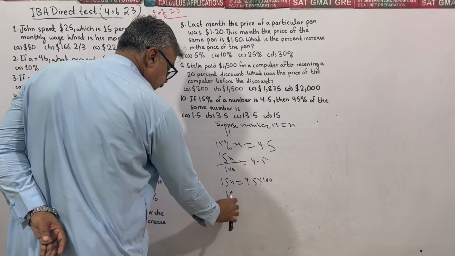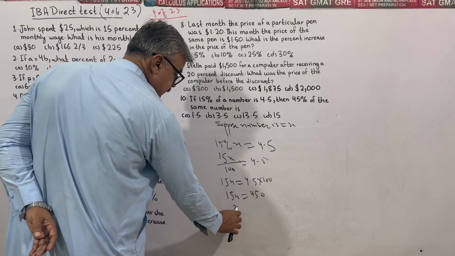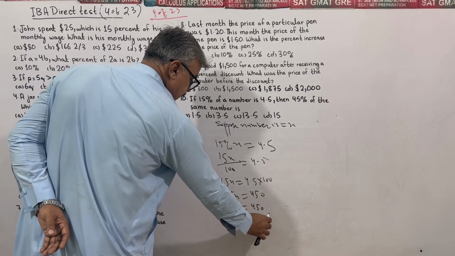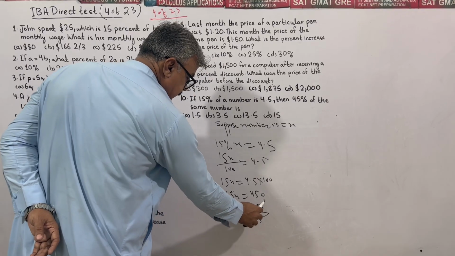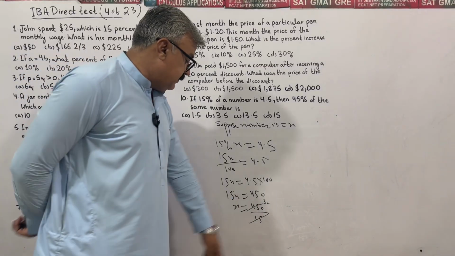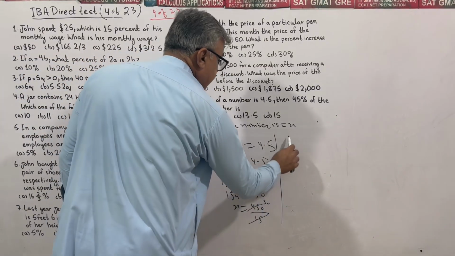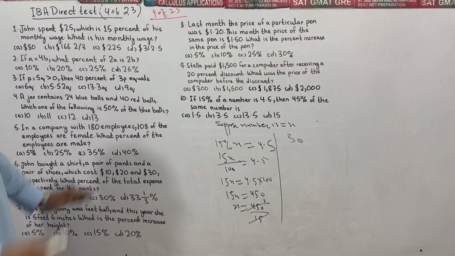It becomes 450. So x is equal to 450 divided by 15. 15 times 3 is 45, and the 0 stays the same, so 30. So our required number is 30.